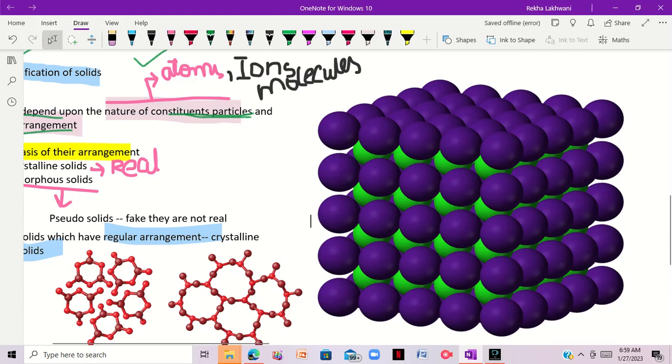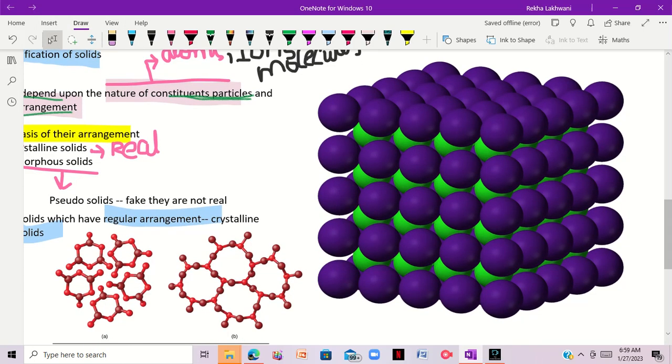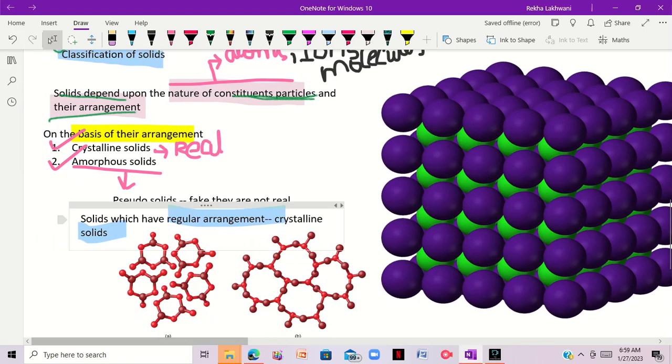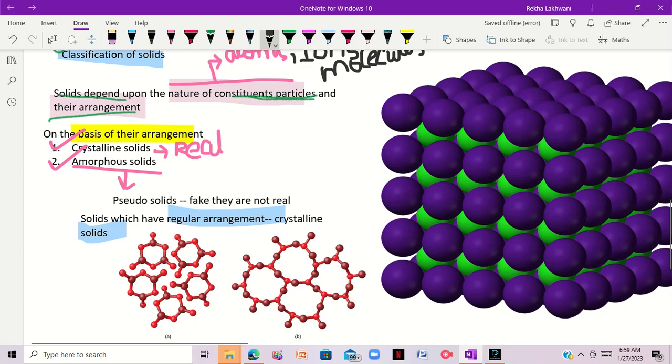Here we have a nice example, which is a crystalline solid. You can see this is a pentagon, this is also a pentagon, this is also a pentagon. So there's a regular arrangement. The arrangement is repeating; it is not irregular and not different at certain places.